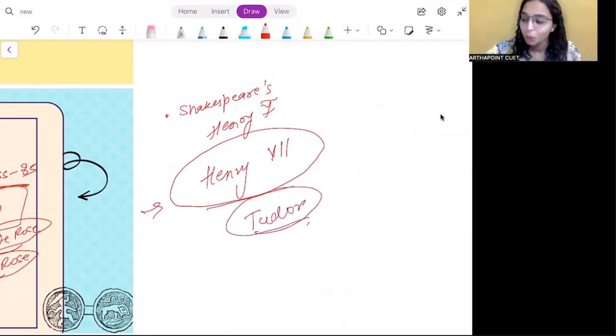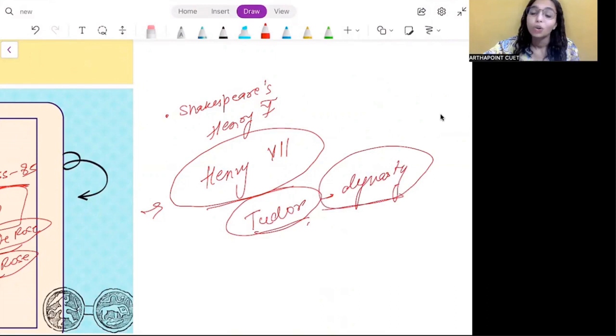अब Tudor dynasty ना तो York थी, ना वो Lancaster थी. Tudor dynasty was a culmination of both, right? Because we had Henry VII from the Lancaster family, we had the girl from the York family, both married, and he became a Tudor king, right?